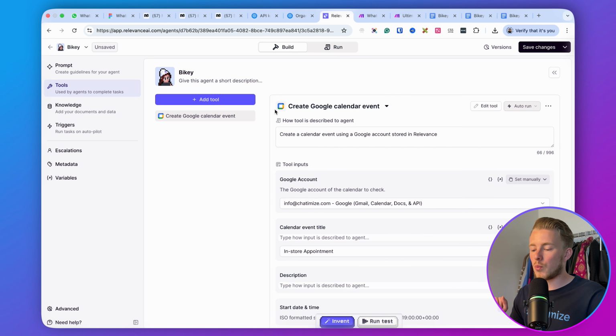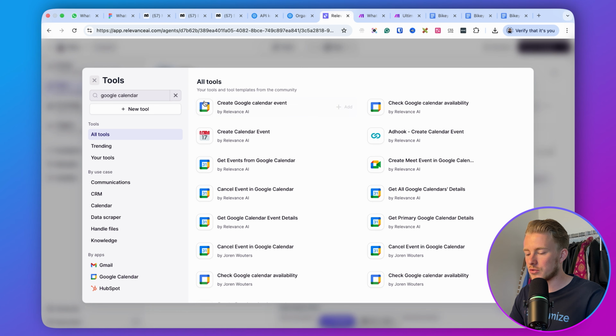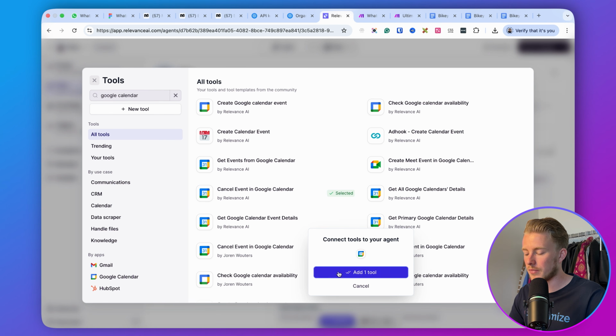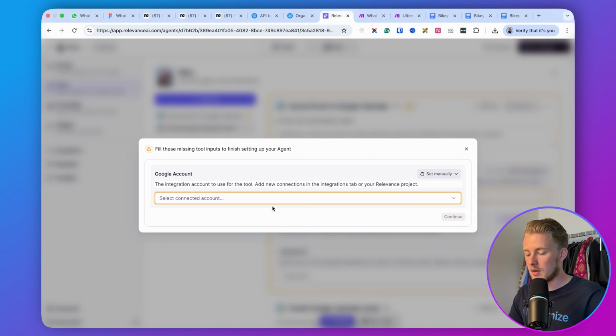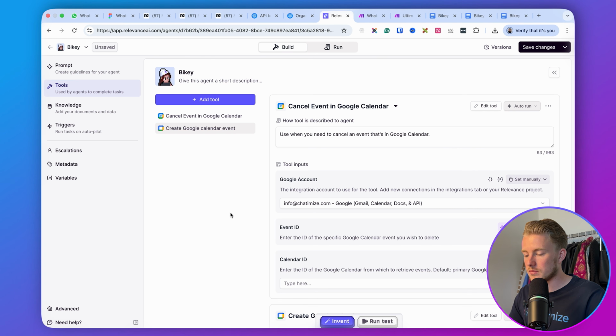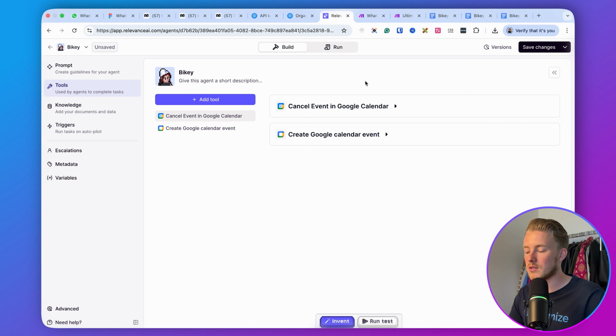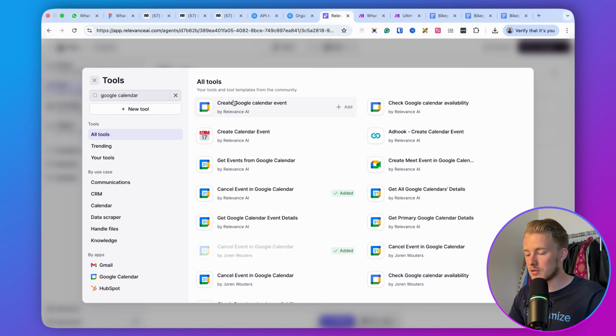Then the next step is that we also want the AI agent to cancel any events if that's needed, right? So we can add another tool, go with Google Calendar here, and then we want to cancel the event. So here we have cancel event Google Calendar, add one tool, and then we select our account, and that's working as well. So I think for the rest, that's fine. So now we have cancel event, we have create Google Calendar event. But then we also have a third thing, and the agent should check on our availability, right? So we can add another tool and then go with check Google Calendar availability.